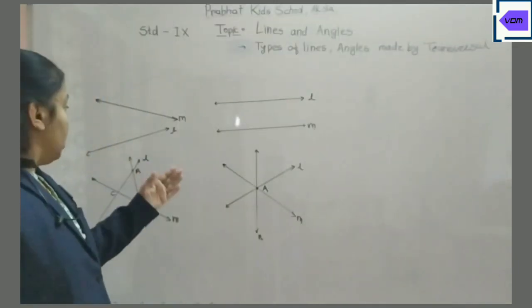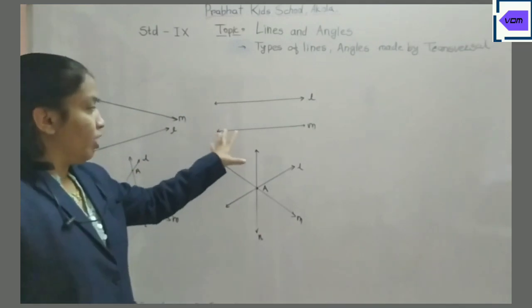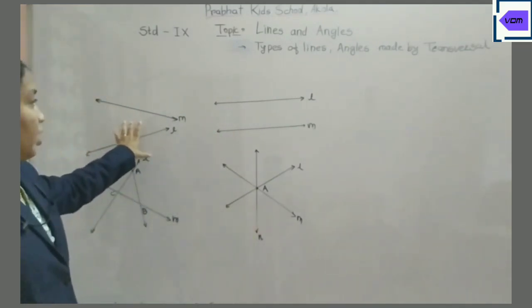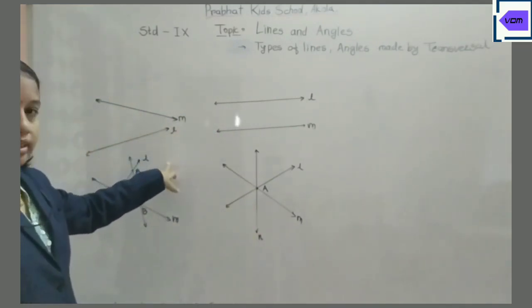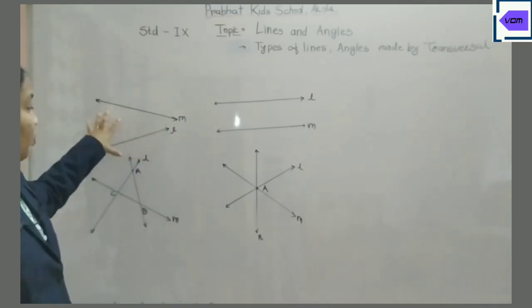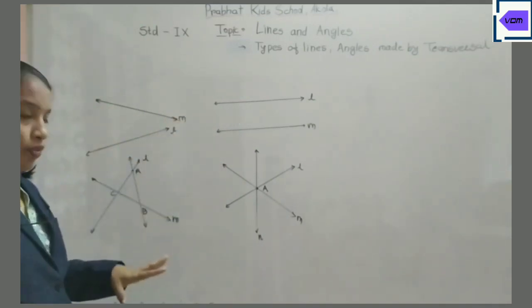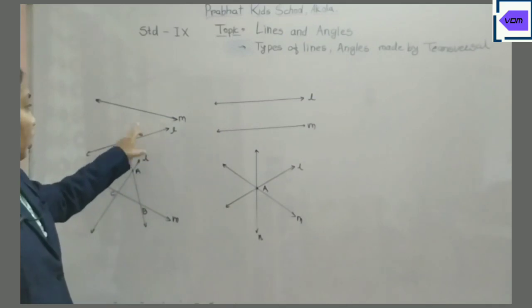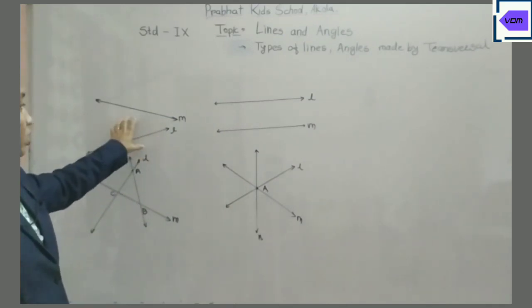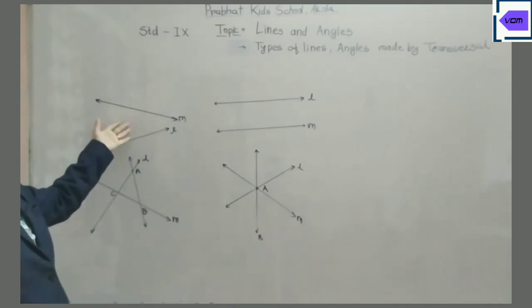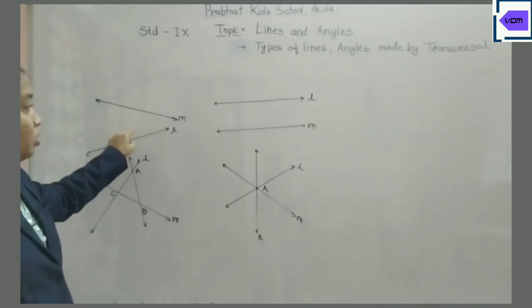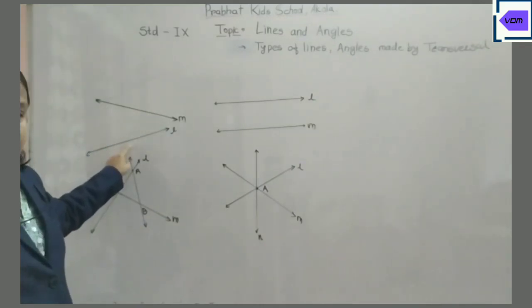Now, as you can see here, there are some lines I have drawn. The naming of the lines is given by small letters L and M. If you observe these lines, these are different types of lines. At a glance, you might say that these are not intersecting lines, but these two lines are intersecting. What are intersecting lines?